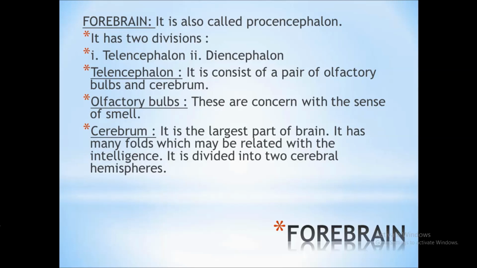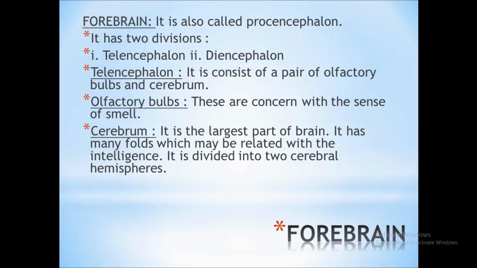First of all, we will discuss the forebrain. Forebrain is also called prosencephalon. It has two divisions, the telencephalon and the diencephalon.